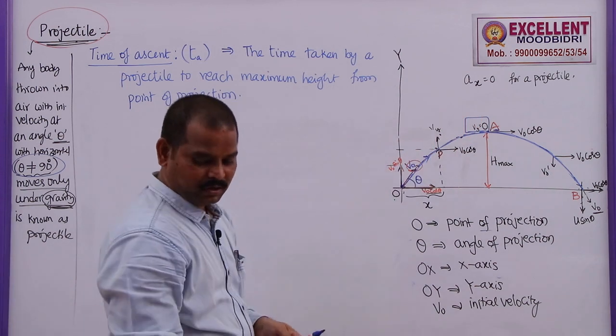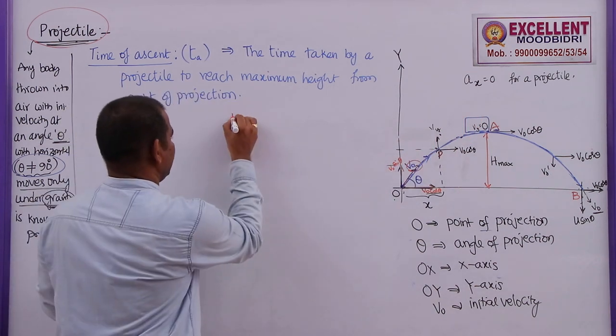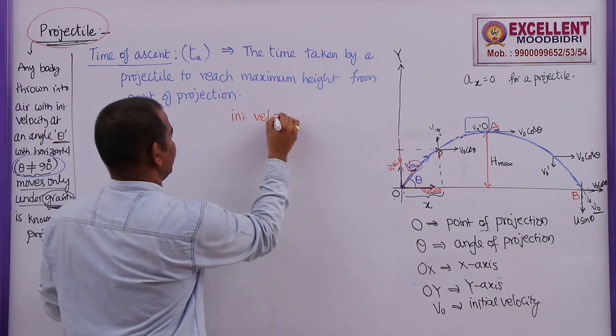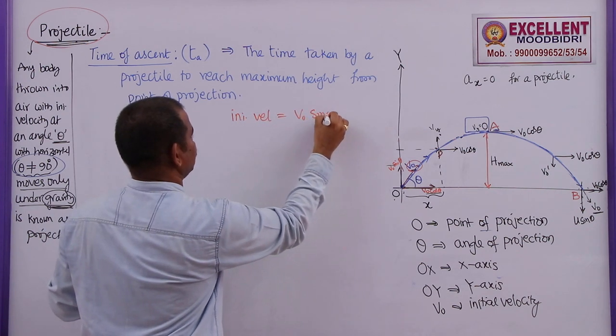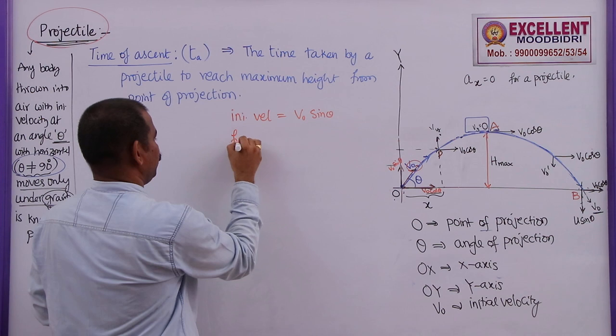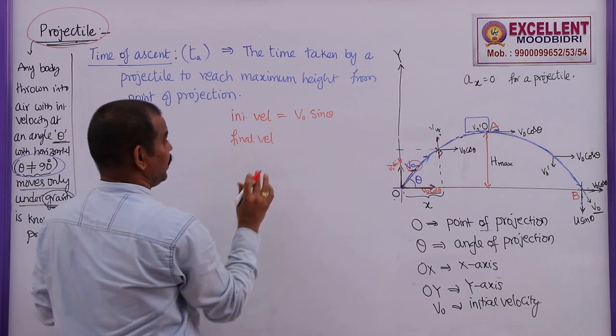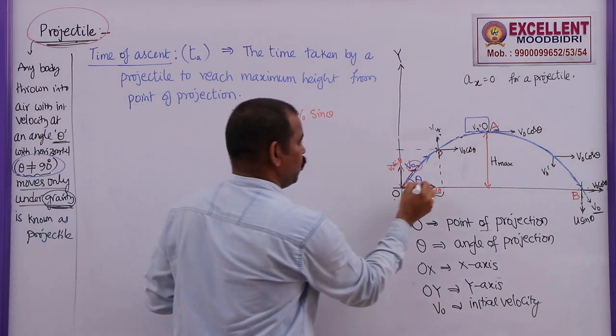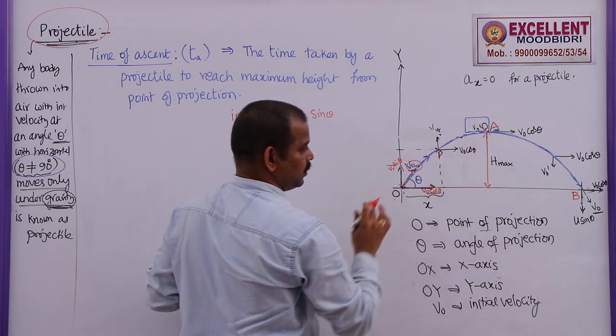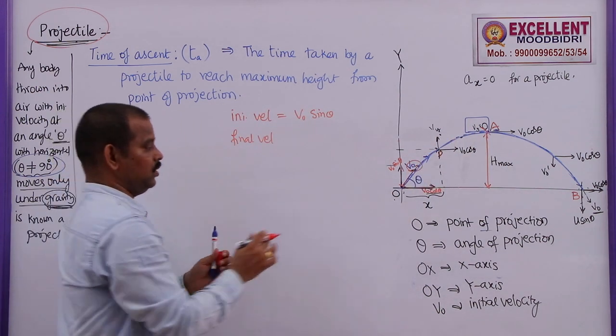So, let me write the data along the y axis. The initial velocity is v naught sin theta. The final velocity, I am considering the motion from O to A only, because this is the time taken by the projectile to reach the maximum height along this path only.